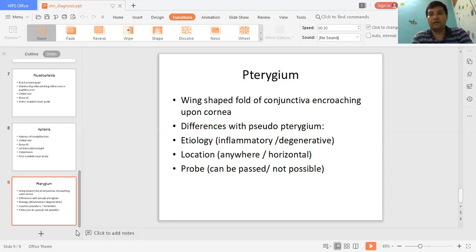I hope you have understood something from my lecture, and I am giving a very small assignment of one page only. Just tabulate the differences. I want you to make a table in which on one side you write the stage of cataract and on the other side you write the pupillary reflex or pupillary color.